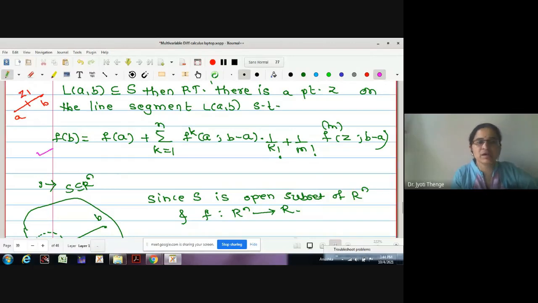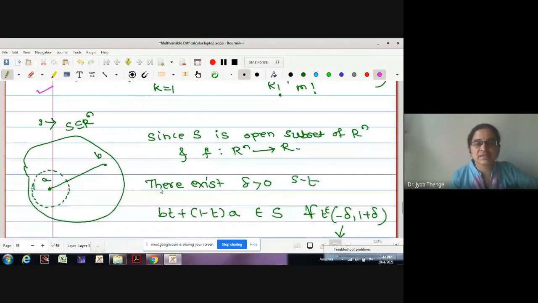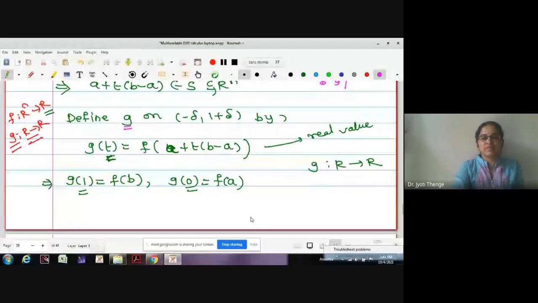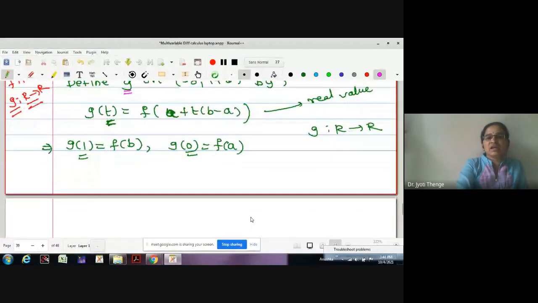Therefore, we started with an open subset. As it is an open subset, we take a and b to be interior points so that the line segment joining the two points is contained in the same set. We have defined a new function g, which is a one variable real valued function. We have defined it with the help of a given multivariable real valued function so that g1 and g0 become f of b and f of a, and we are ready to use Taylor's formula.